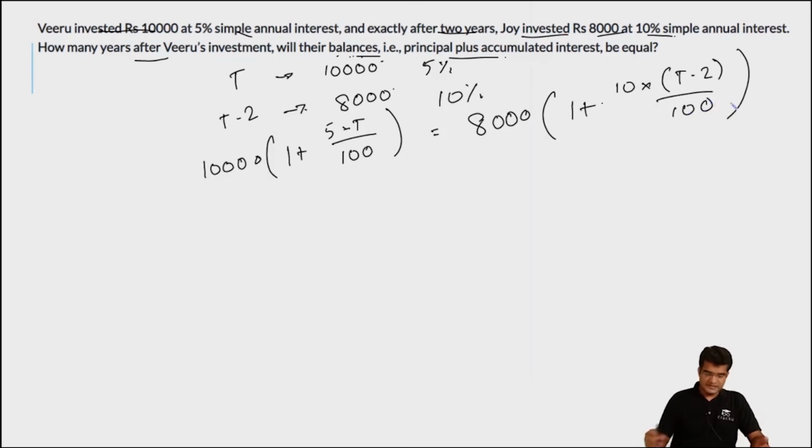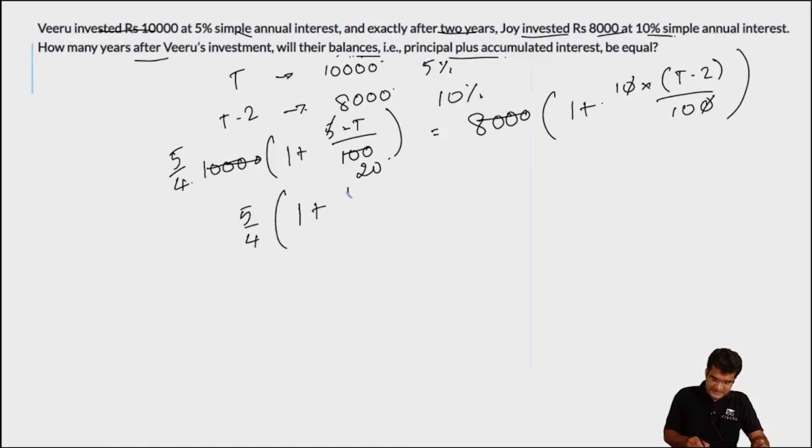Both of these have to be the same. So we can cancel 10,000 divided by 8,000 is 5 by 4, and we can cancel 5 and this will be 20, and this 10 will cancel over here. The simplified equation will be 5 by 4 into 1 plus T by 20 is equal to 1 plus T minus 2 by 10.